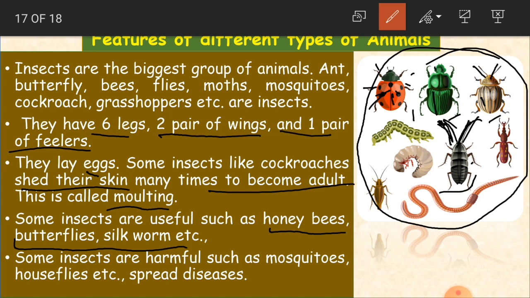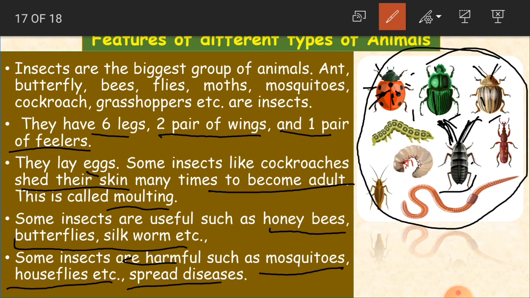And some insects are harmful, very dangerous for us. What type of insects, children? Like mosquitoes, house flies, and even cockroaches. Why? Because they spread diseases. That is why we have to protect ourselves from these flies, mosquitoes and cockroaches. If any mosquito bites our body, we'll get fever, like malaria, sometimes diarrhea, like vomitings and motions.